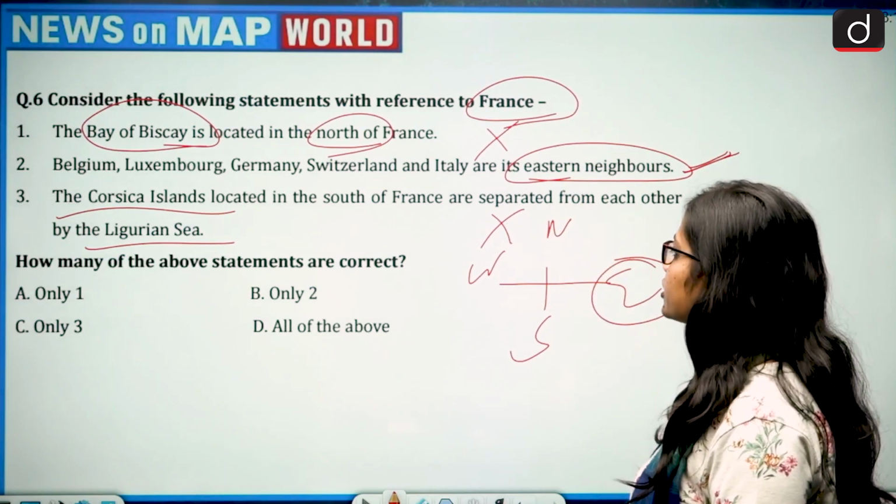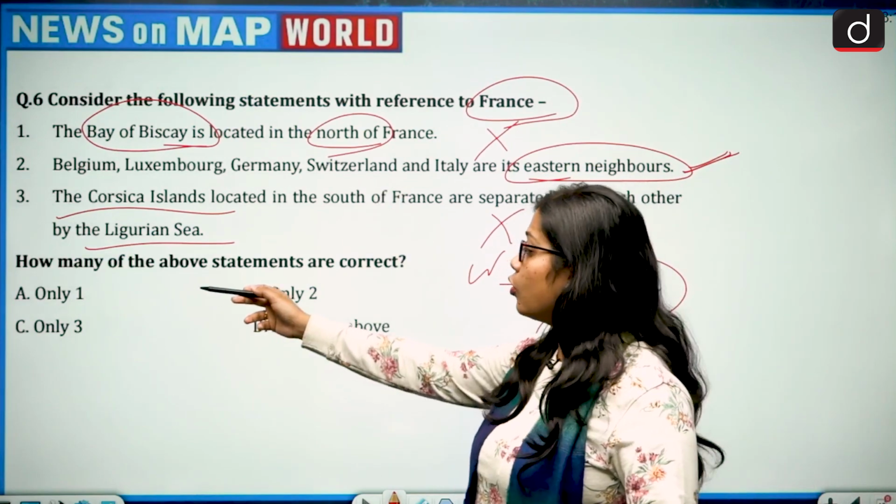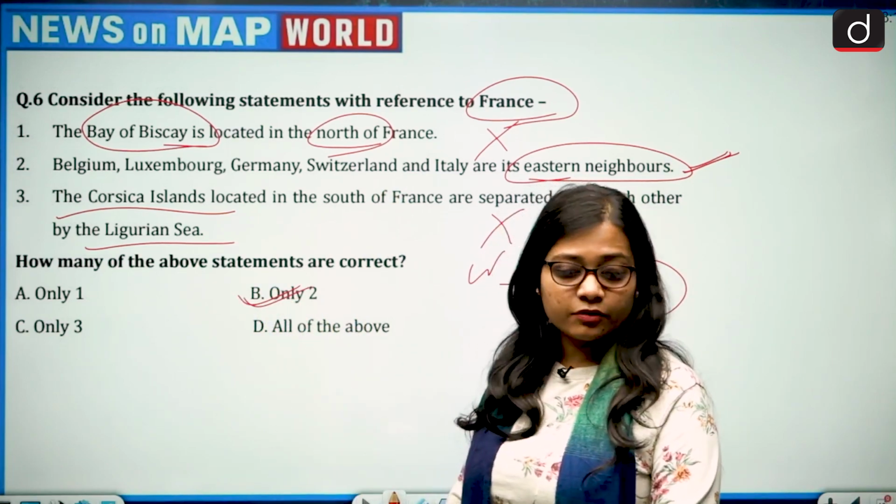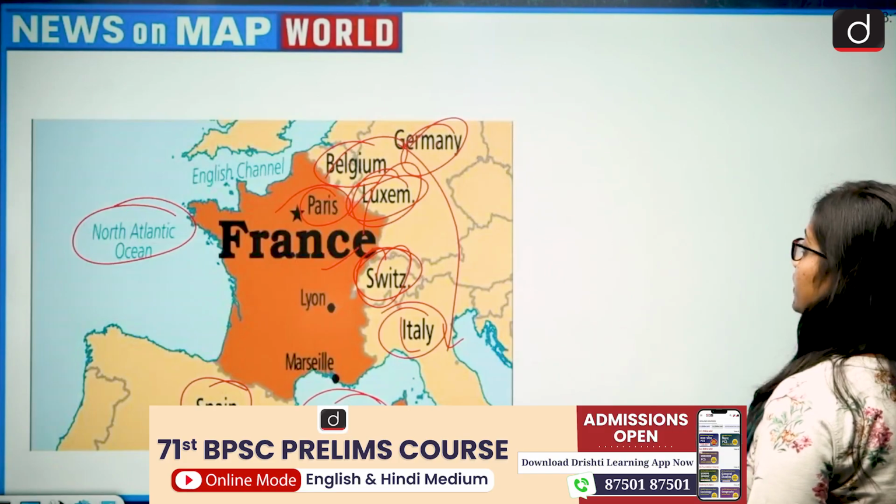How many of the above statements are correct? Second is correct. So only one, only two, only three, all of the above. The correct answer becomes option B, that is only 2. Next question,